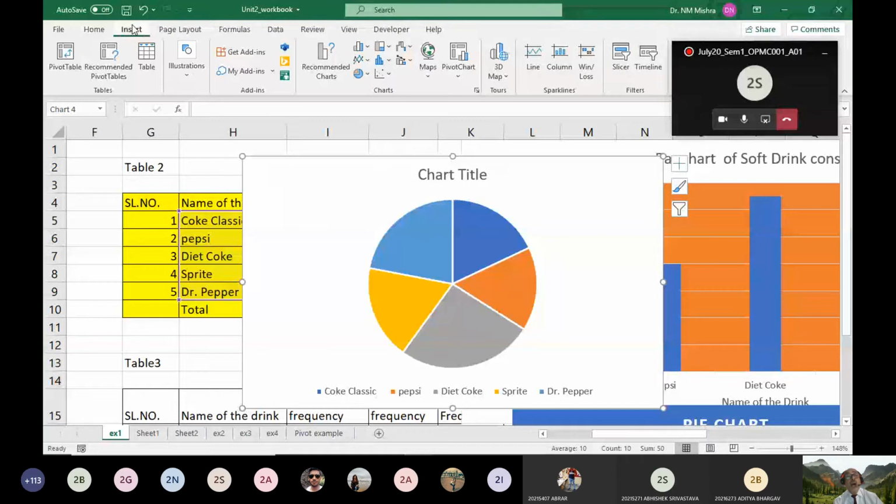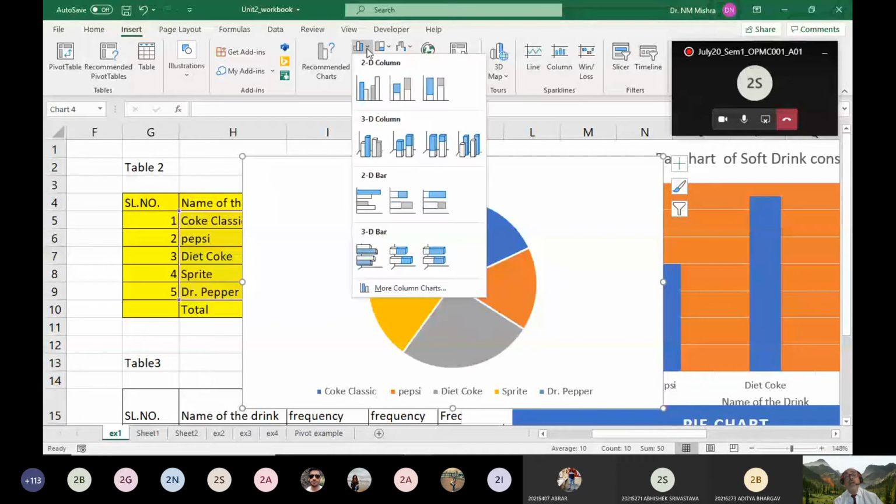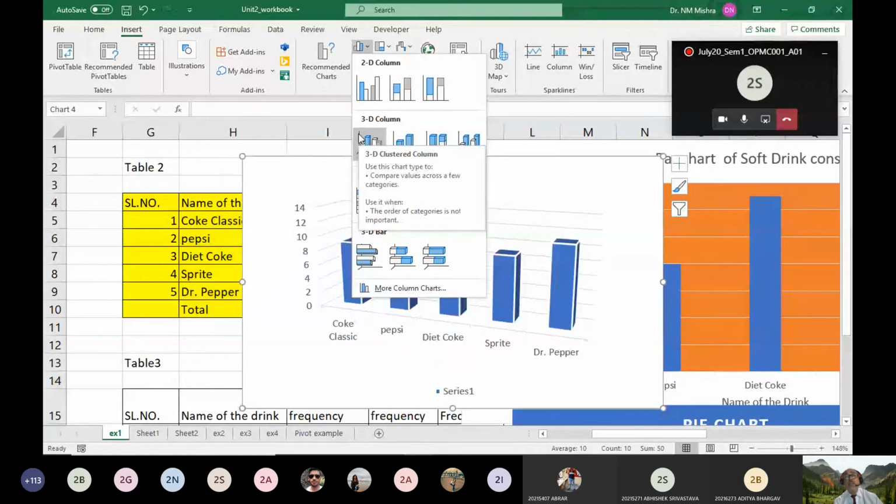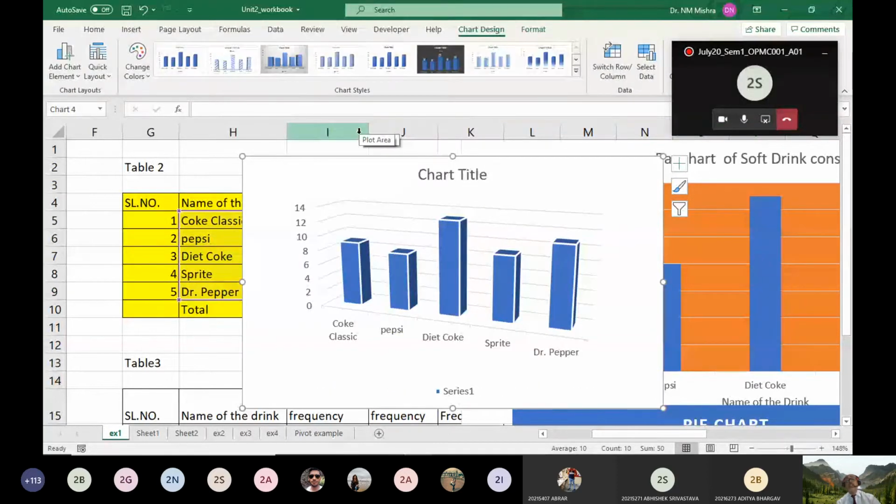If you want to show another chart, that option is also there. You can show with the help of recommended charts. You can represent with the help of histograms. Another chart is also there. You can show with the help of this chart. This chart is a 3-dimensional bar chart. That also you can show here, right?